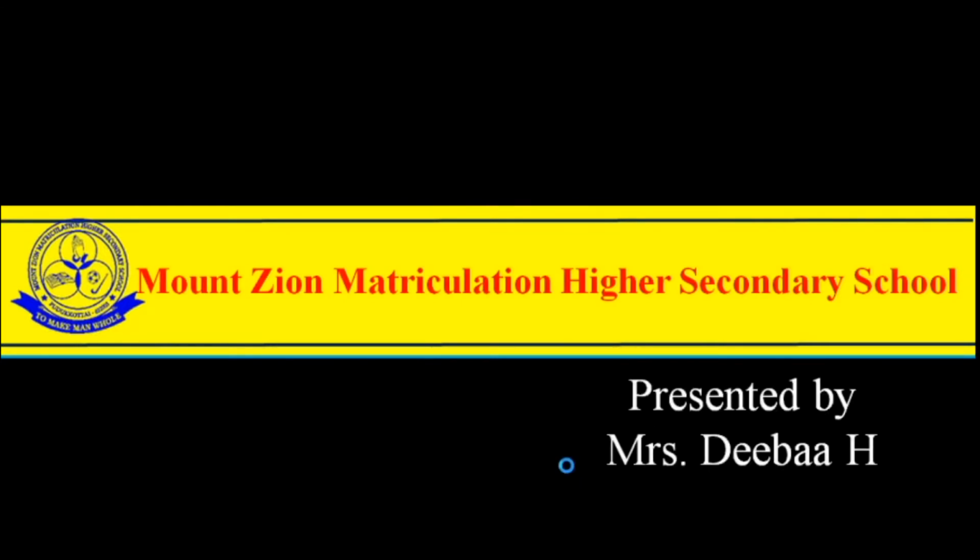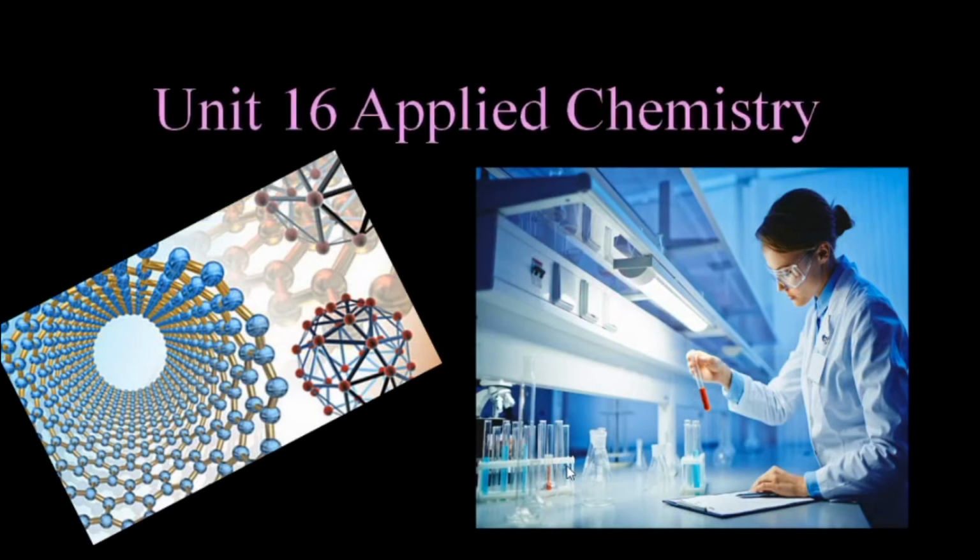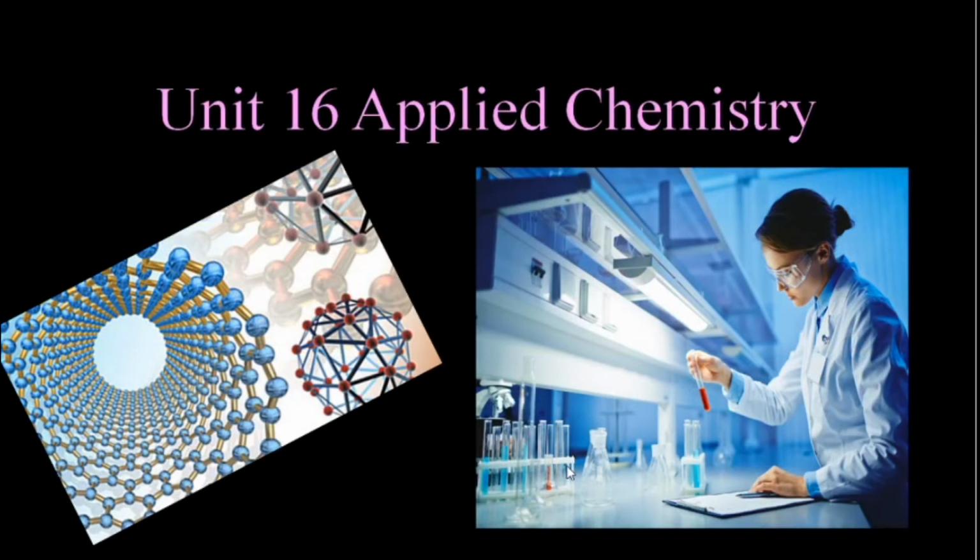So today we are going to discuss one more new concept, that is a new unit, applied chemistry. Unit 16, applied chemistry. Okay. As the name itself says, applied chemistry. Do you have any idea what it is? Applied chemistry is wherever we apply our chemistry. Chemical compounds in different forms. Okay. We are going to learn all those things. Understand the various branches of applied chemistry, nanochemistry and all those things.